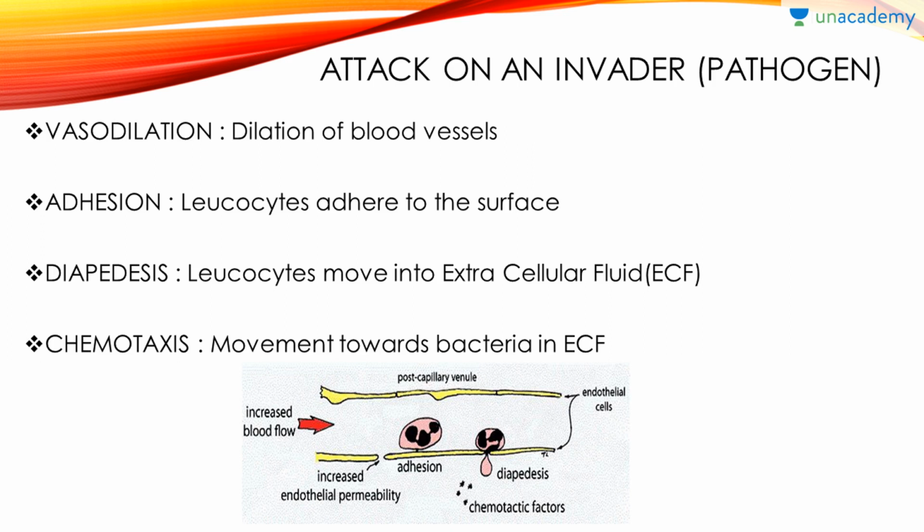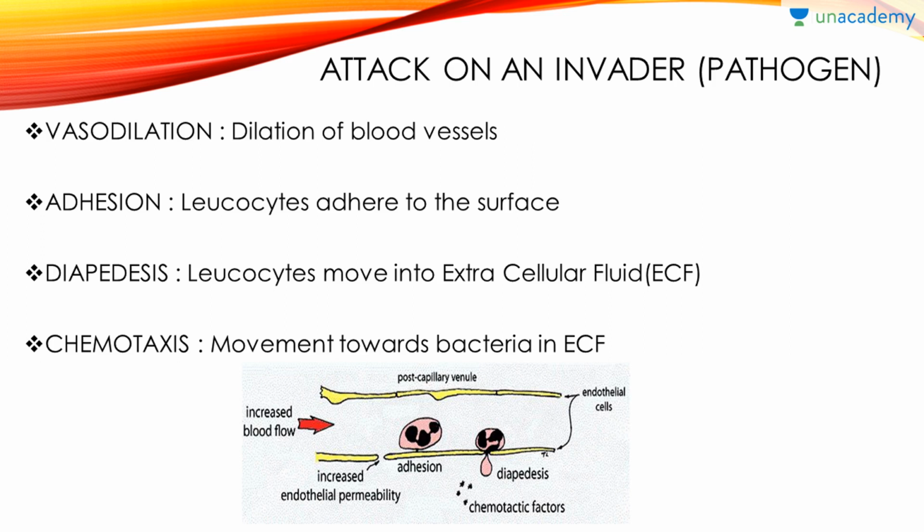Then what happens is chemotaxis. Chemo is related to chemical, taxis is motion. So it is movement towards bacteria. Who is moving? Obviously your leukocyte is moving towards the bacteria. And what are those chemicals towards which this movement is taking place? There are certain chemotactic factors. I think you remember something called leukokines, a term I used in the previous lecture. That is secreted over there, due to which this chemotaxis process takes place. See, everything is linked, so it's better if you go line by line. Don't jump off in biology.